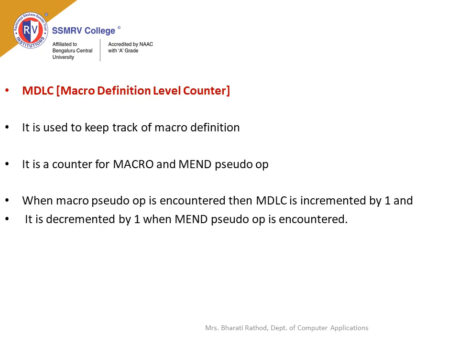Macro definition level counter. MDLC is used to keep track of macro definitions. It is a counter for MACRO and MEND pseudo-ops. When the MACRO pseudo-op is encountered, MDLC is incremented by 1, and when the MEND pseudo-op is encountered, it is decremented by 1. MDLC is used to make sure that the entire macro definition, including MACRO and MEND, gets stored in the macro definition table.